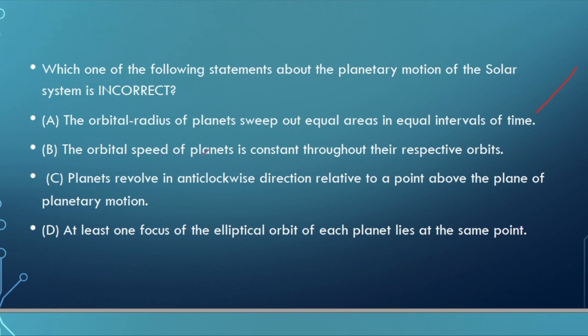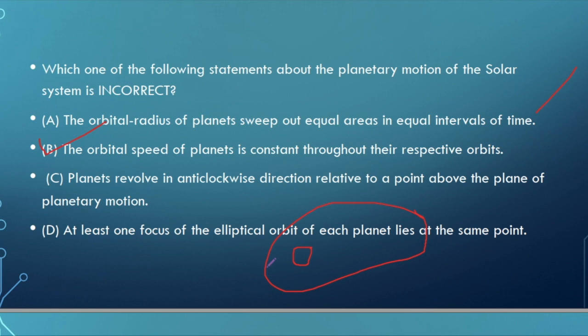The orbital speed of the planet is constant throughout its orbit. No, it's wrong. We know that the orbit is elliptical, and the Sun is always at one of the foci of this elliptical orbit. Suppose this is the ellipse and the Sun is at this point.